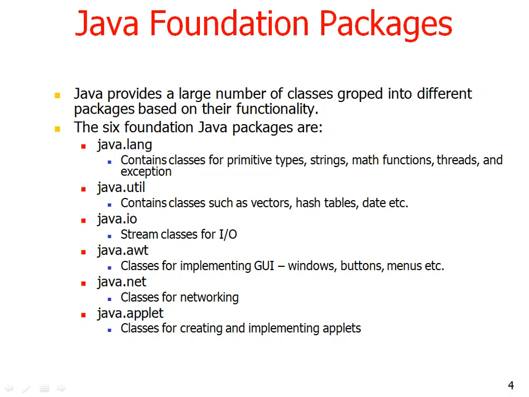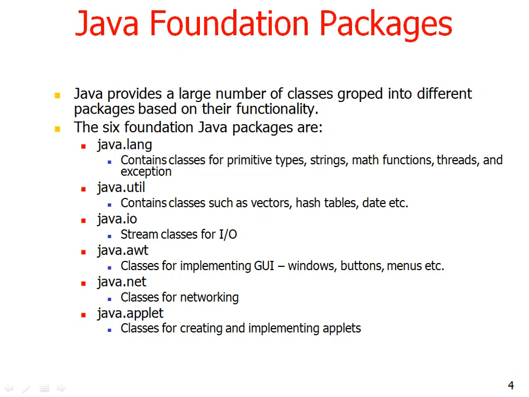Basically, there are six foundation or predefined packages in Java, that is java.lang, java.util, java.io, java.awt, java.net, and java.applet. java.lang is accessed in all classes or all programs by default. We need not import it in our program, and it contains classes for primitive types, string, math functions, thread, and exceptions, whereas java.util contains classes such as vector, hashtable, date, etc.